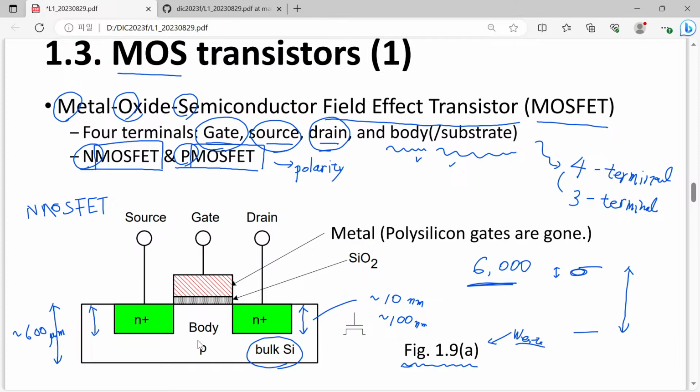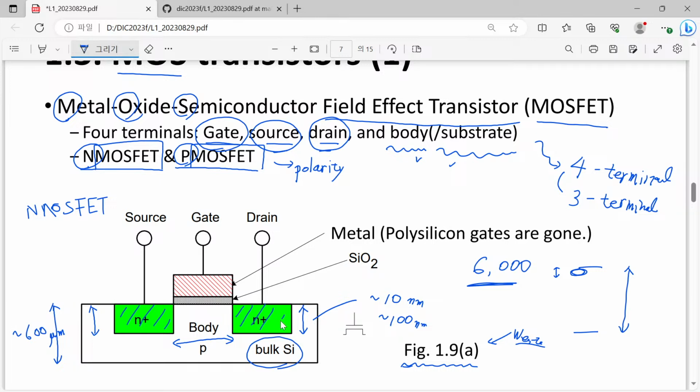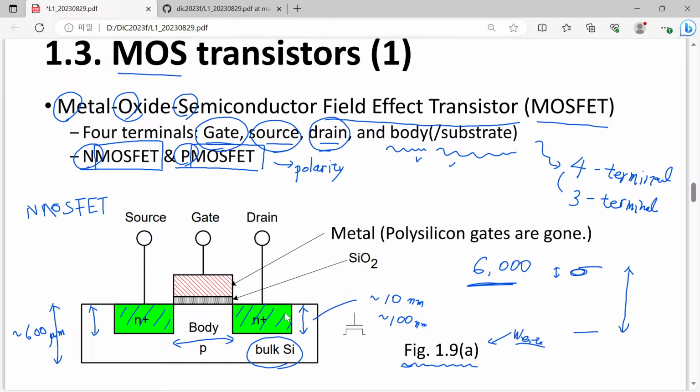And here we have another length scale: the distance between these green regions. Why do we have green regions? Because in these green regions we have n-type impurities. Are you familiar with the concept of impurities in silicon?